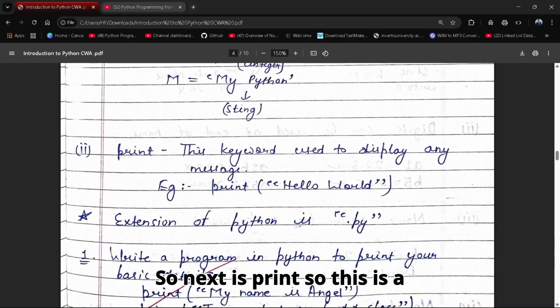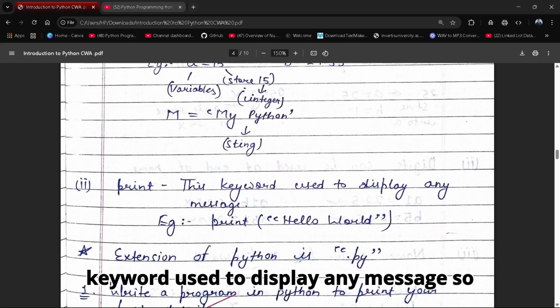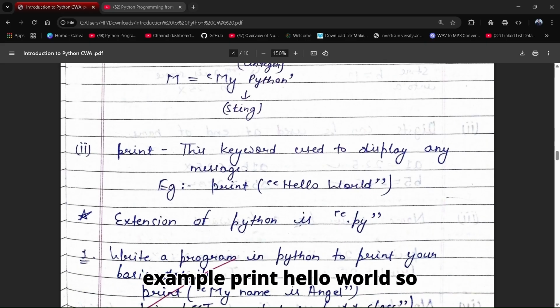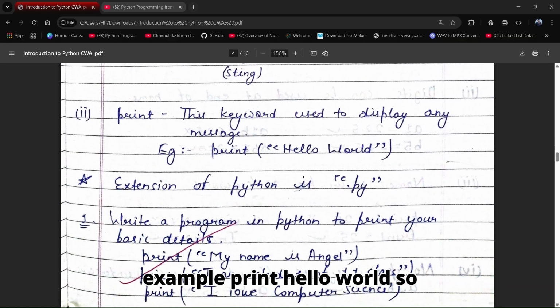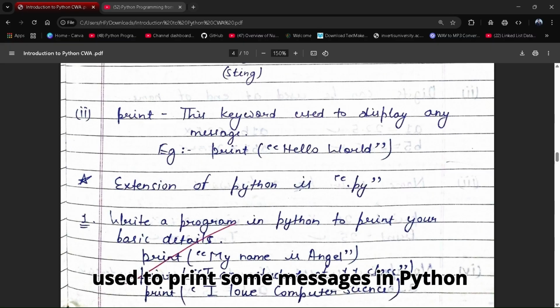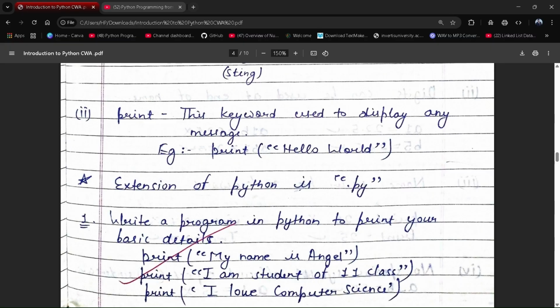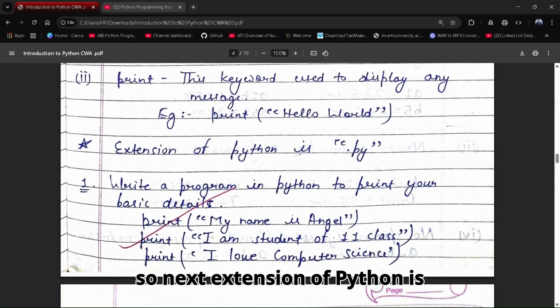So next is print. This is a keyword used to display any message. So example, print hello world. This keyword is used to print some messages in Python. So next, the extension of Python is .py. The program which we write in a file will be saved like main.py, meaning the extension of that file will be .py.